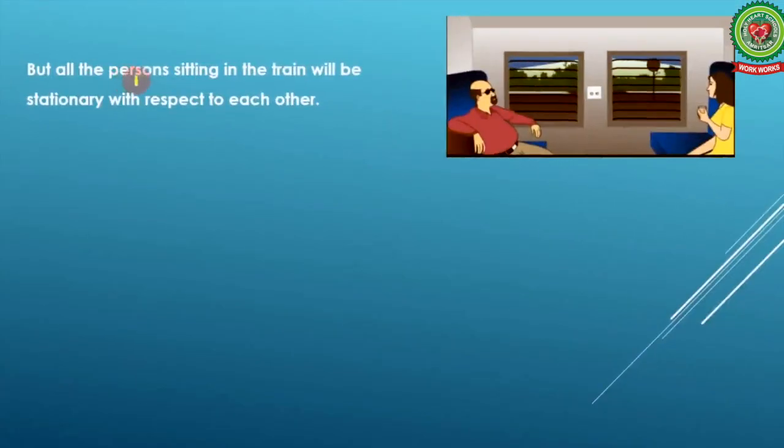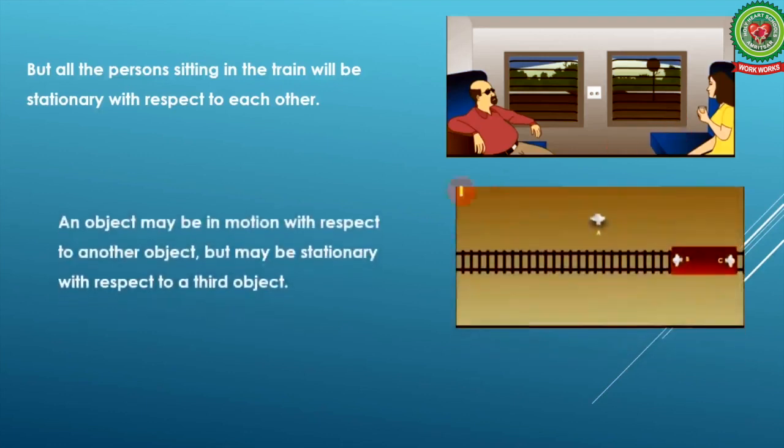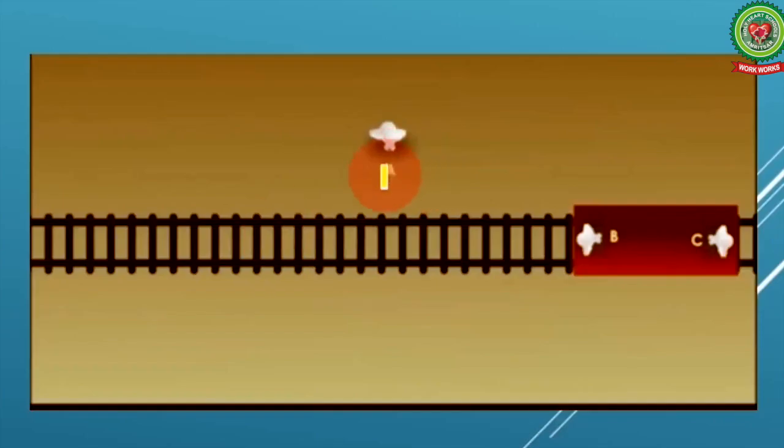But all the persons sitting in the train will be stationary with respect to each other. It means for this person, the second person is at rest, right? All the train is in motion. It means that an object may be in motion with respect to another object, but may be stationary with respect to a third object. Like for person A, these B and C are in motion, but for B, that person C is at rest.